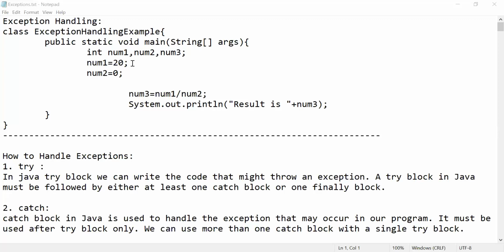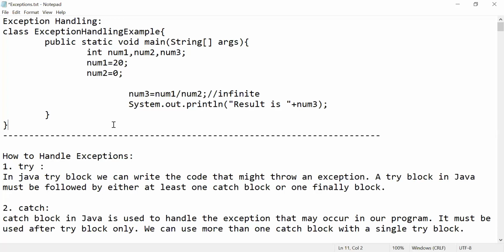I have initialized number 1 equal to 20, number 2 equal to 0. Now whenever I perform number 3 equal to 20 by 0, it's an infinite value, right? Your system doesn't know infinite value, so it will give an error, some message called java.lang.ArithmeticException. A common person can't understand what a java.lang.ArithmeticException is. You are BTech people, you can understand what an arithmetic exception is, but a common user can't understand, right?